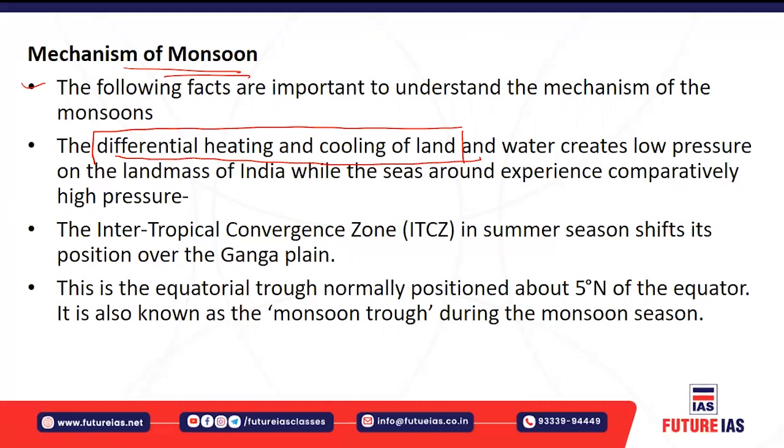So that is in the form of northeastern monsoonal winds. Okay, so that is the reason for the monsoon, or the evolution of the monsoon, on the Indian subcontinent.